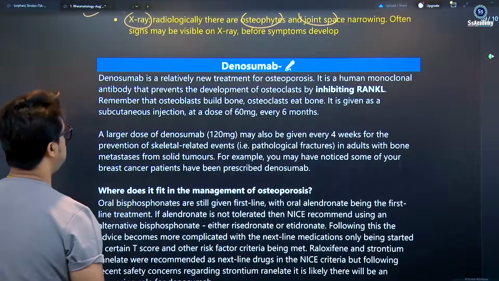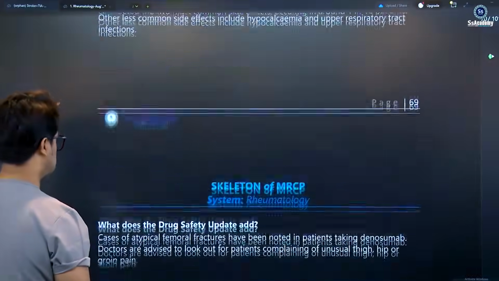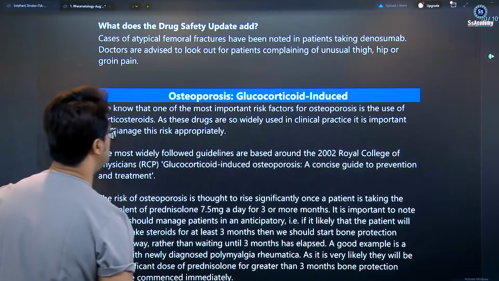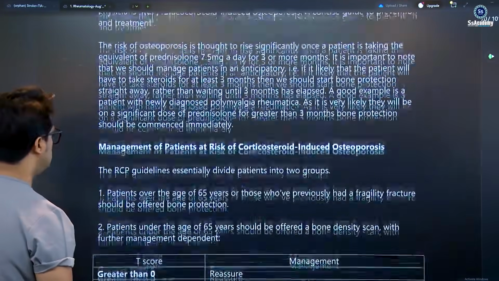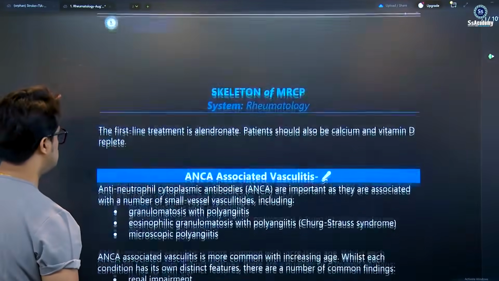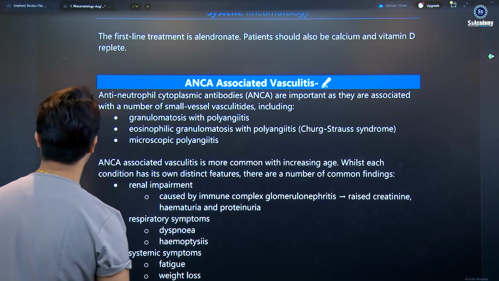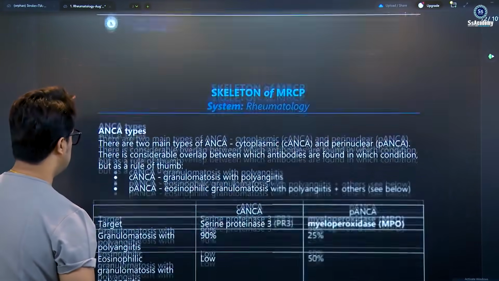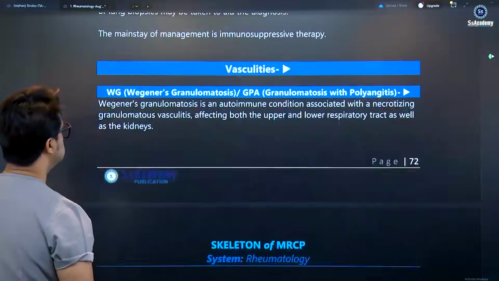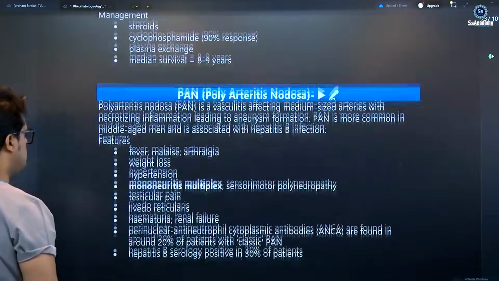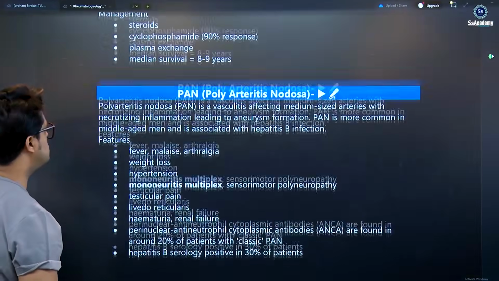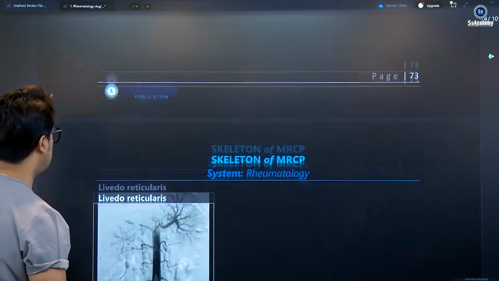Denosumab is a 5-star topic, it's a very hot topic for the exam. Lactus will give an osteoporosis, glucocorticosteroid. Once again, triple star, ANCA-associated vasculitis, once again the 5-star, very hot topic for the exam. Vasculitis more than 5 stars, very good discussions. Polyarteritis nodosa, very good discussions, my dear, 5-star.